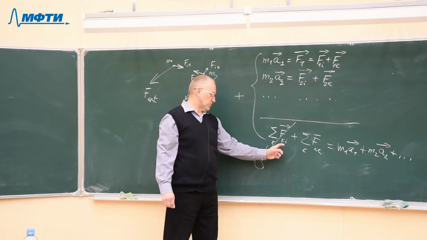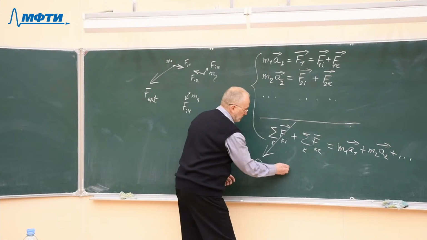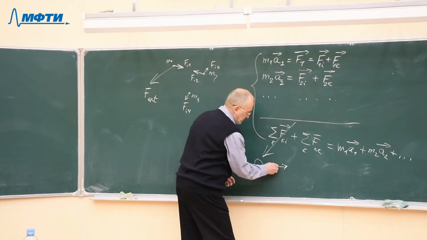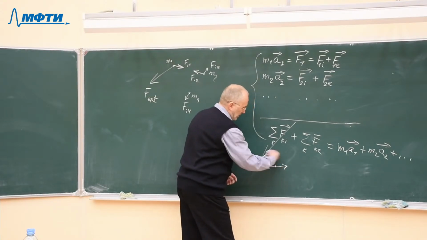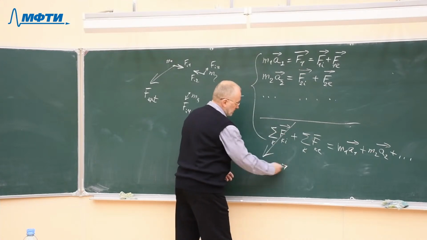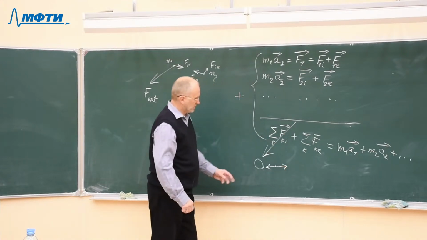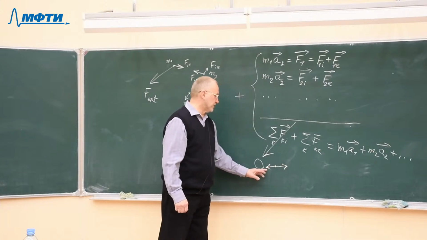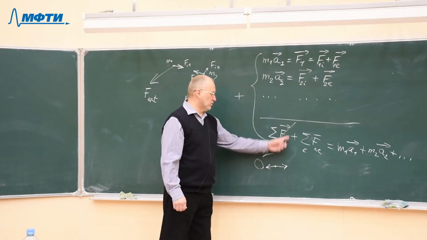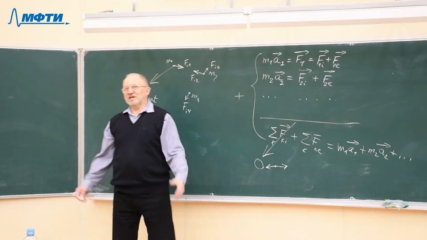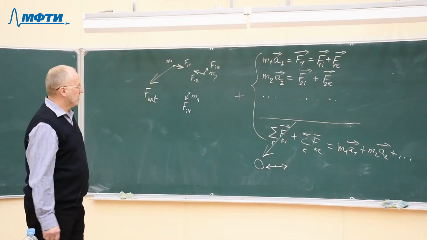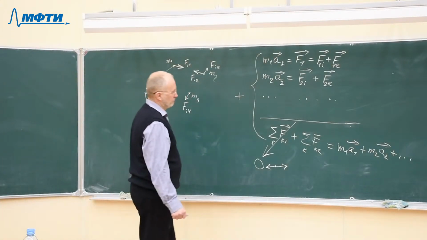And therefore, we don't have information to which particles these forces are applied. We know that if there is such a vector, then necessarily there is another vector. And when we add two vectors oppositely directed and equal in magnitude, we obtain zero. Inevitably, all the internal forces, when summed up, will yield zero.